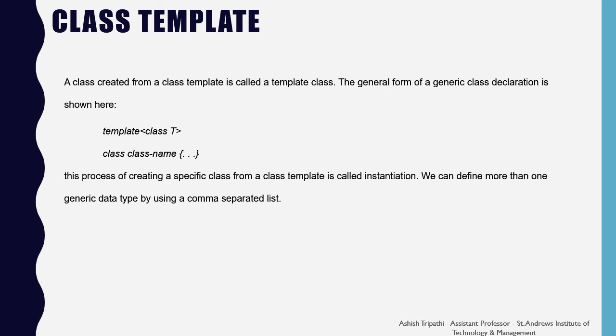Class template. A class created from a class template is called the template class. The general form of a generic class declaration is shown here. Template, then angular bracket, class T variable. Below it we have to write the class keyword followed by the class name. This process of creating a specific class from a class template is called instantiation. We can define more than one generic data type by using a comma separated list.